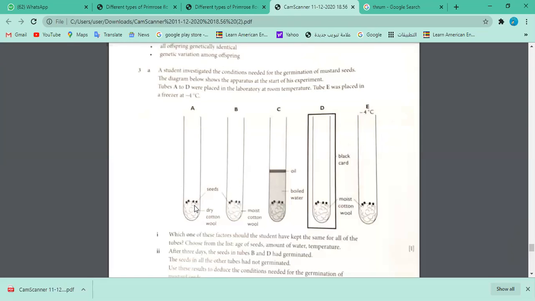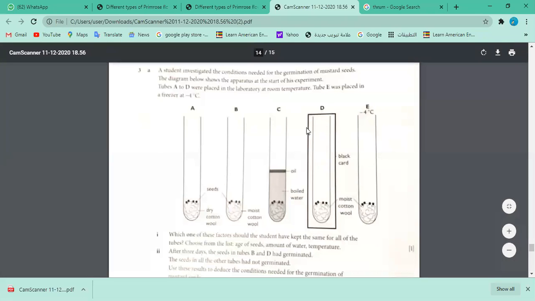As I mentioned, there is dry cotton. In here is boiled water and oil on the top of it. Okay, the seed is inside the water, fully sinking in water. And here is a little different, right? They are asking what is different here. So how is this totally different, or which aspect is it testing more if you compare with the other tubes? Yes, Nabil?